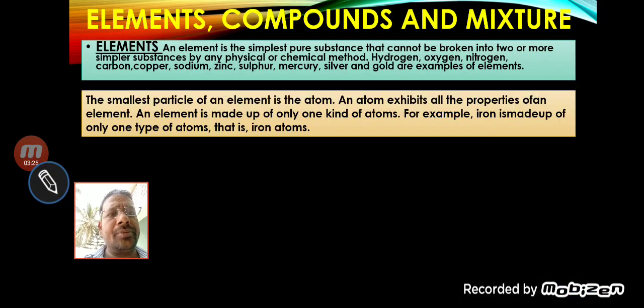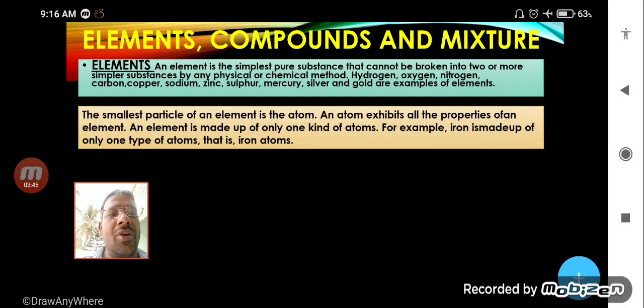Let us see. The smallest particle of an element is the atom. An atom exhibits all the properties of the element. An element is made up of only one kind of atom.